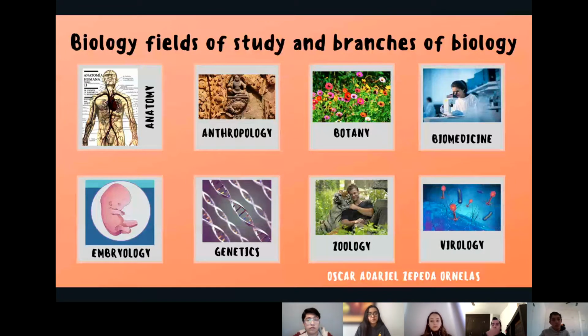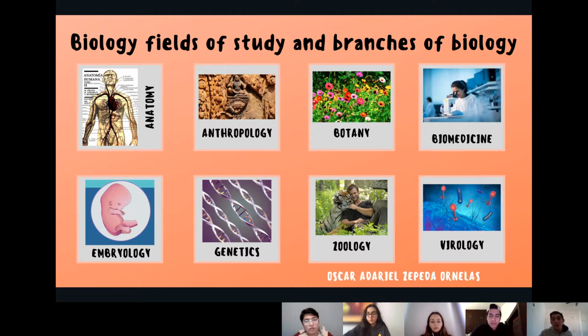The first topic that we are going to see today will be biology: fields of study and branches of biology. First of all, we must know what the definition of biology is. Biology is the science of life. Its name is made up of the Greek roots bios, life, and logos, study. Biology is dedicated to the study of living things and everything that is related to them.